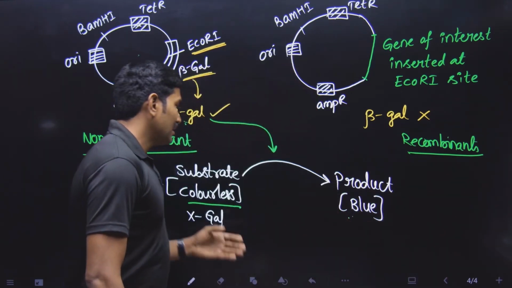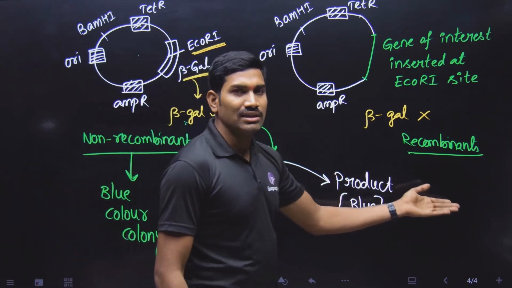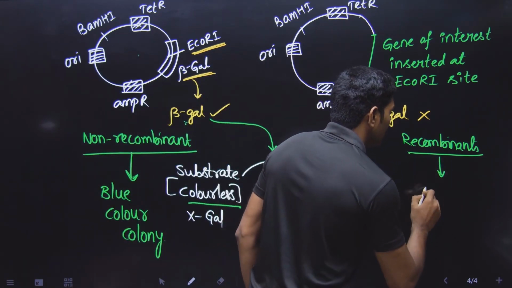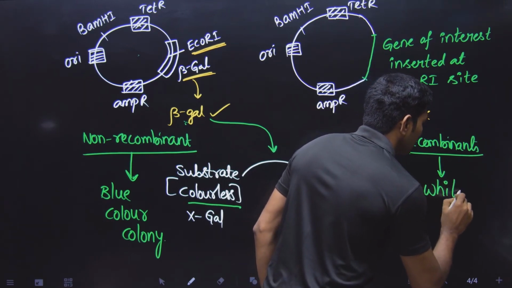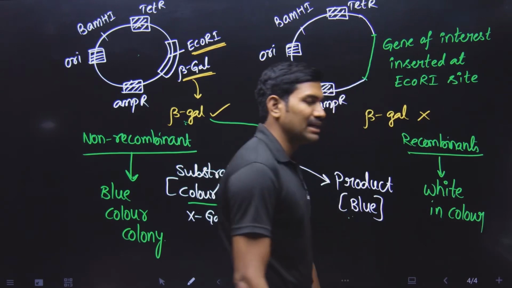White in color. The substrate is colorless, transparent. So what will you see? Only the original white color you will see. So that's why these recombinants will appear white in color. This is what the concept is, okay?